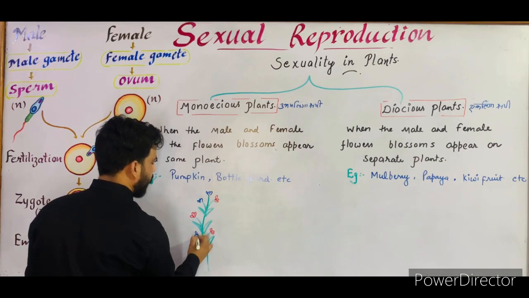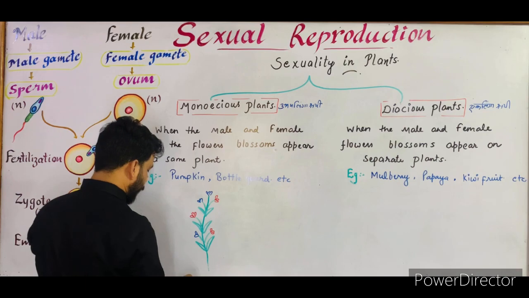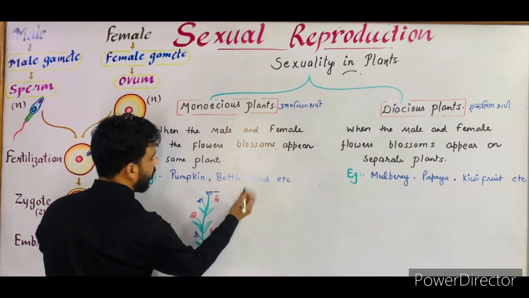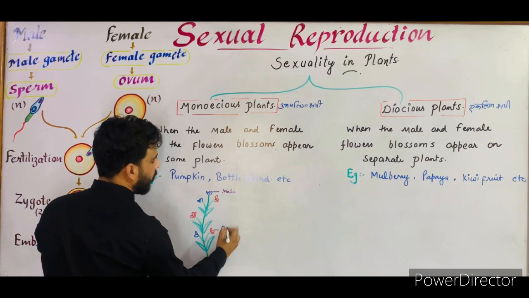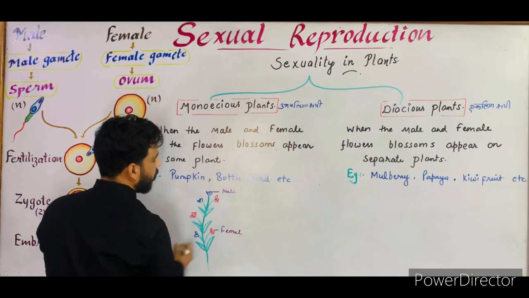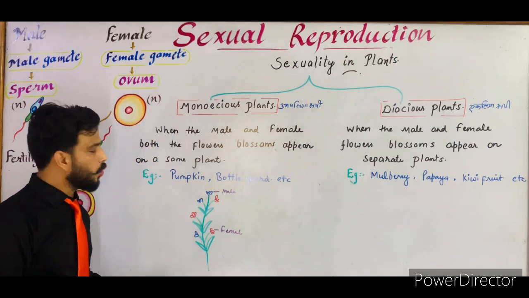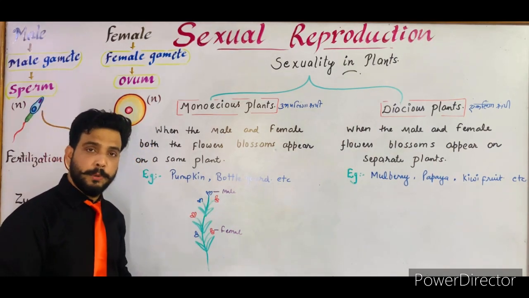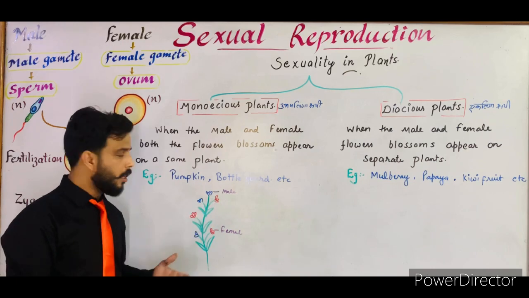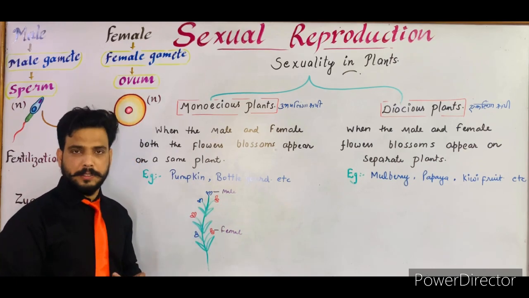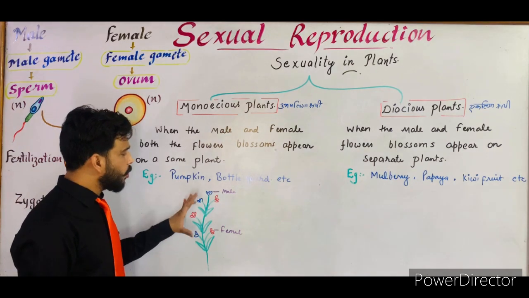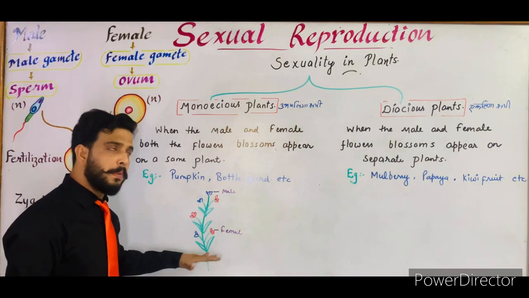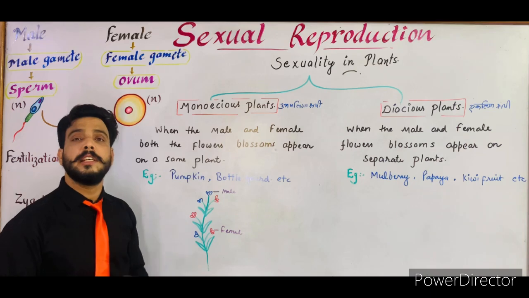And suppose that these blue colored flowers are the male flowers and these red colored flowers are the female flowers. So this plant consists of both types of flowers. Blue means male flowers while red means female flowers, as you can assume. So this plant consists of both types of flowers. So this plant is known as a monoecious plant.